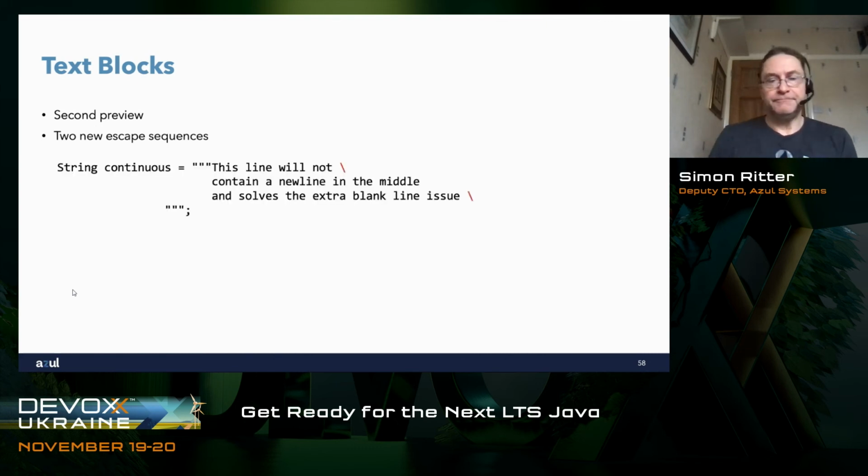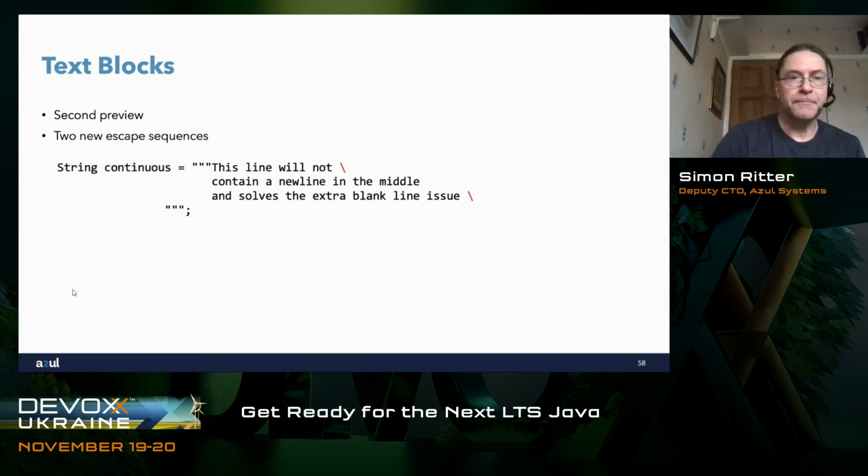What they've done is add the idea of enabling you to put a backslash at the end of a line to indicate a continuation. This is good because that solves that problem of the extra blank line if we want to introduce some intentional indentation. If I move the closing three double quotes onto the next line, push them over to the left to indicate that I need that extra space, by putting a backslash at the end of the last line, I then don't get the extra blank line that I had before.